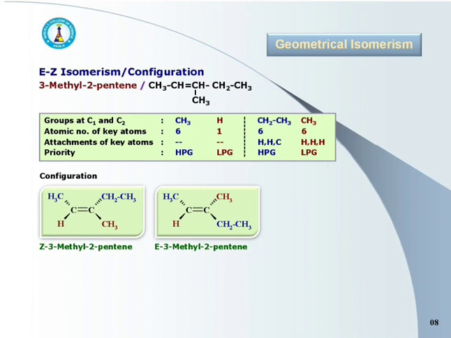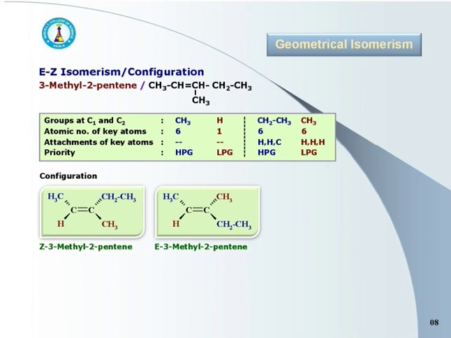Students, I am repeating here. In cis-trans isomerism, each double bonded carbon must contain at least one similar group. When similar atoms or groups are at the same side of the double bond, then it is the cis isomer, while if they are on diagonally opposite sides of the double bond, then it is the trans isomer. But the essential condition there is that each double bonded carbon must contain at least one similar group for cis-trans isomerism.